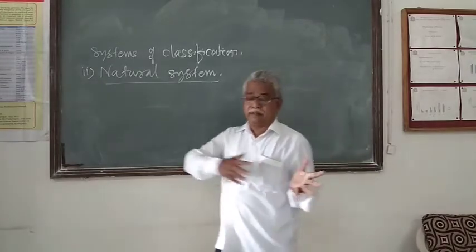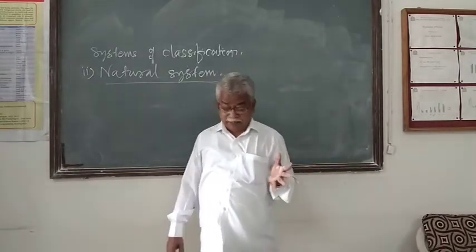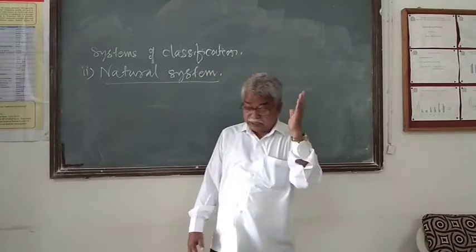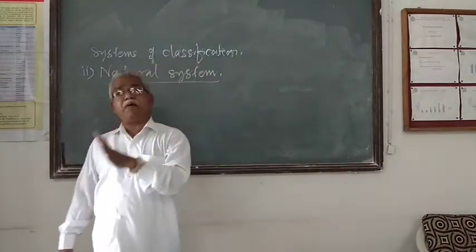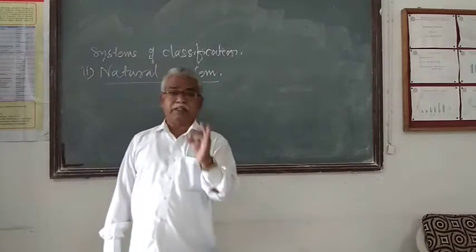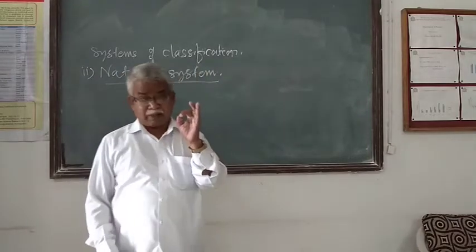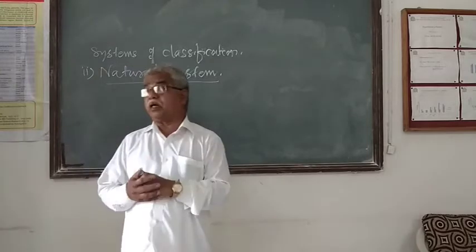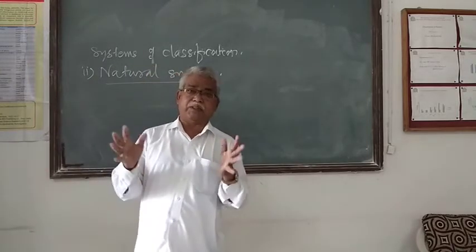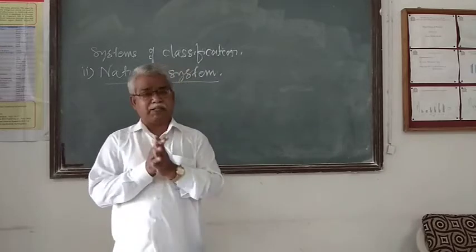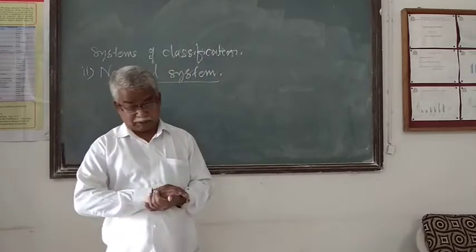But in the second half of the 19th century, the British botanists Bentham and Hooker, George Bentham and J.D. Hooker, gave more emphasis to the natural system of classification.